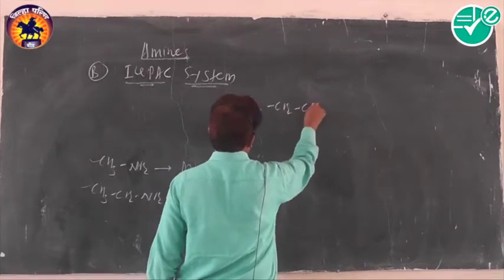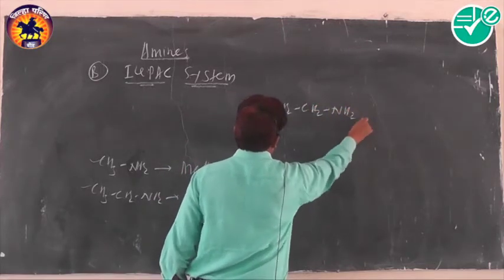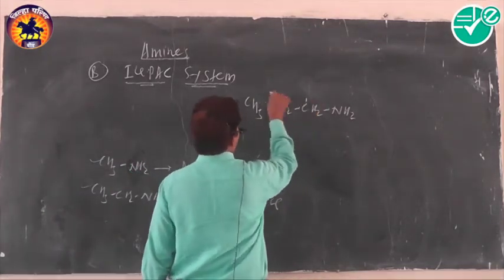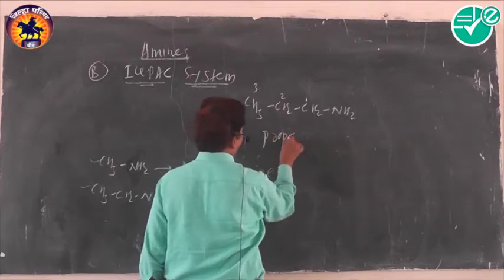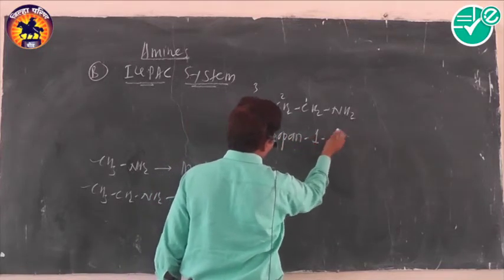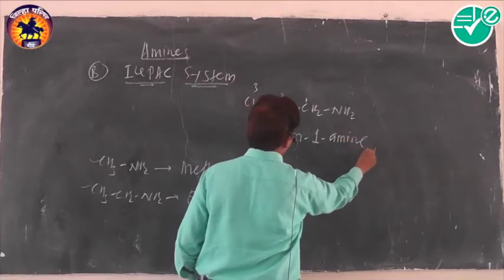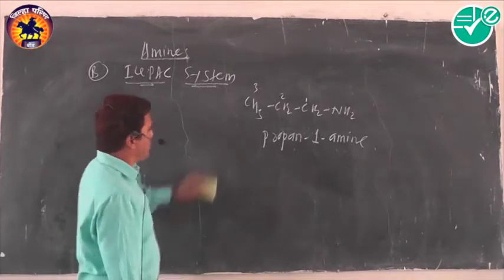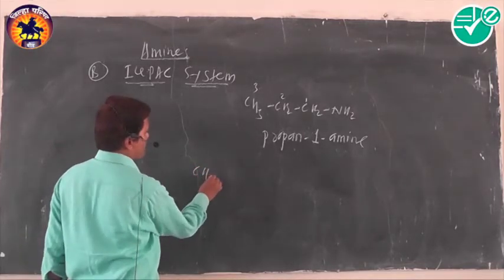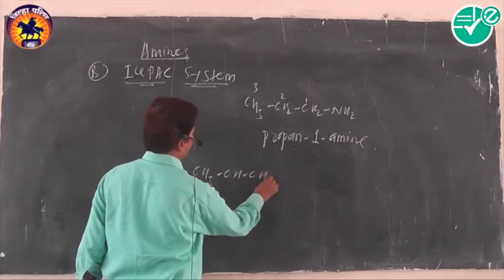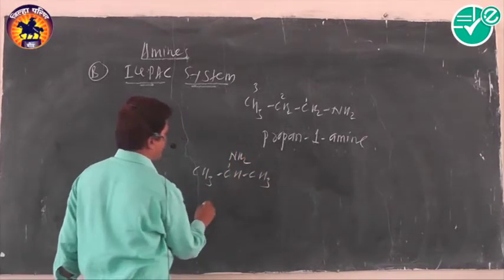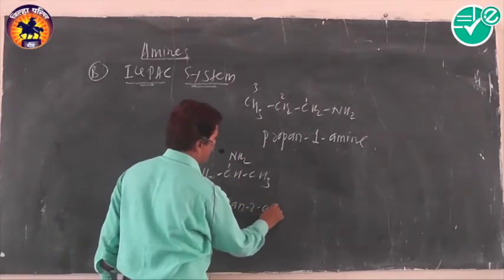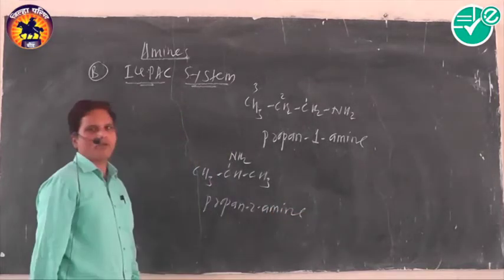That is CH3CH2CH2NH2. This amine contains 3 carbon atoms and the amino group is present on the very first carbon, so we write the compound as propane, and its IUPAC name becomes propane-1-amine. Suppose this NH2 group is shifted to the middle carbon. The name of the amine becomes propane-2-amine. In this way, we can easily name the compound.